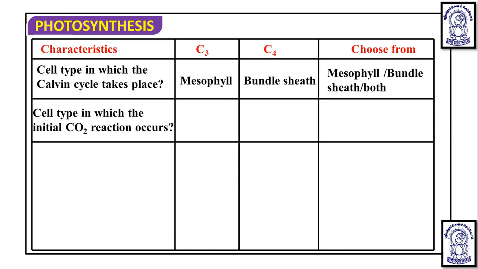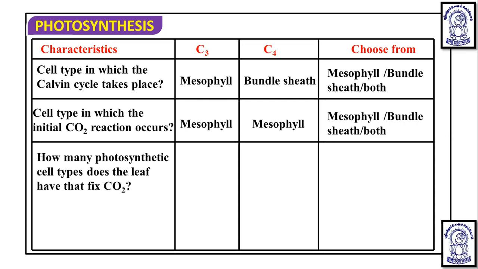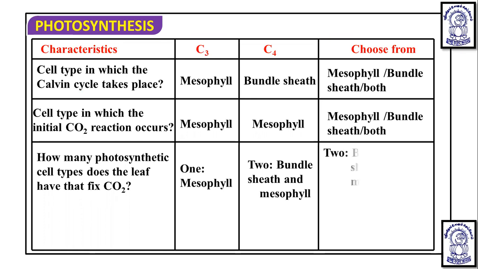Cell type in which the initial CO2 fixation occurs: the mesophyll cell in C3 plants, and in C4 plants also it is a mesophyll cell. How many photosynthetic cell types does the leaf have that fix CO2? Only one type of cell is involved in C3 plants, the mesophyll cell, whereas two types of cells are involved in C4 plants, the bundle sheath cell and the mesophyll cell.